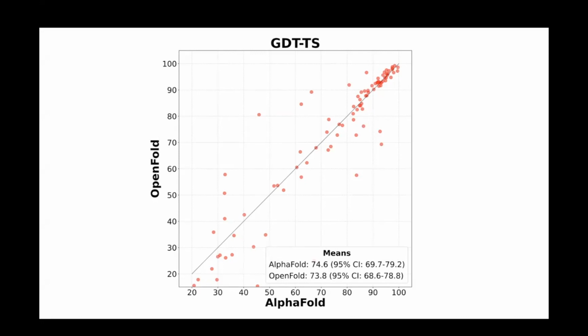Basically, unless you're in a subtask that cares very much about templates, OpenFold and AlphaFold are pretty much neck and neck. And the nice thing about OpenFold is that even if you do encounter issues with your particular application, you can just fine-tune it or potentially even retrain it. As I'll mention later on in the talk, that's not as burdensome as it sounds.